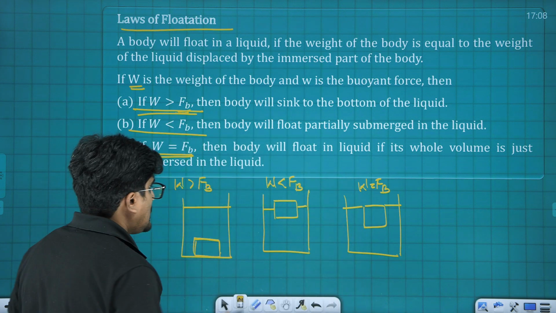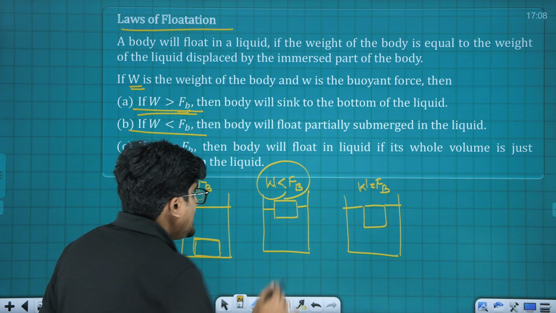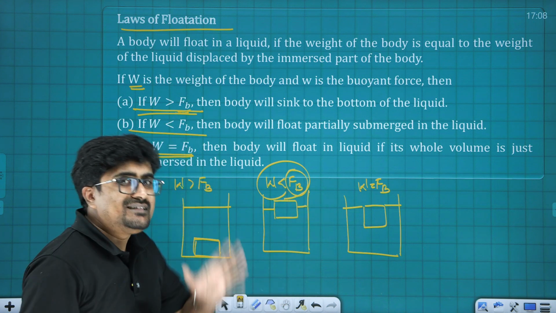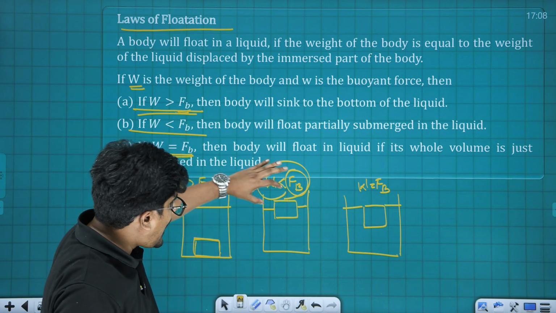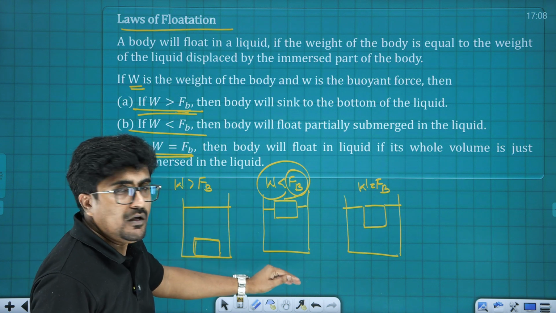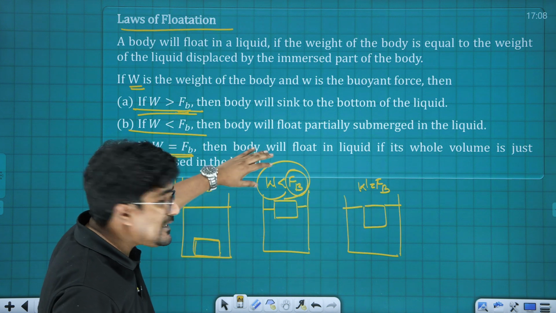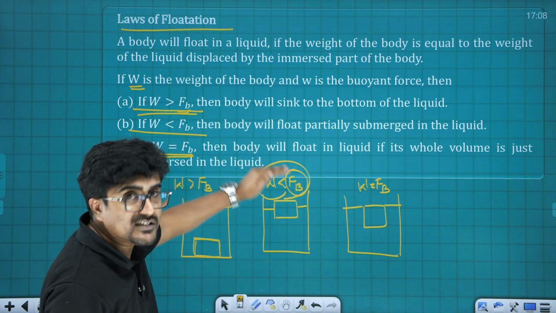Now you must understand one thing. This F suffix B is that particular force once the body is completely inside the liquid. So here, if this is in equilibrium, practically W is equal to F suffix B, that is why it is floating.